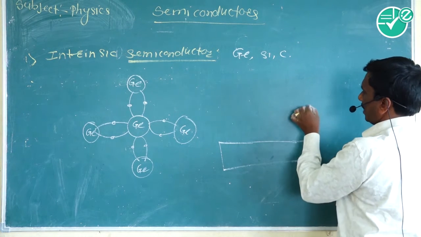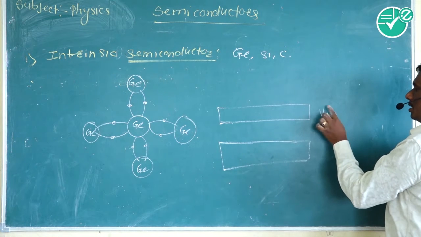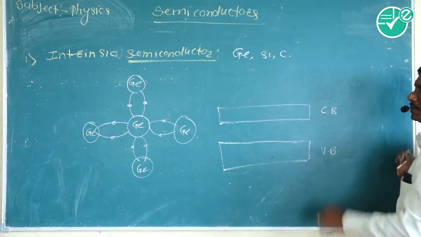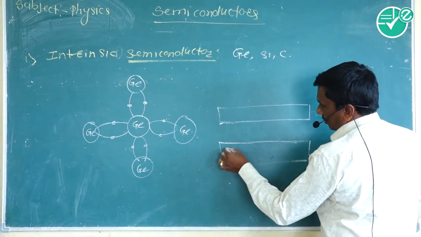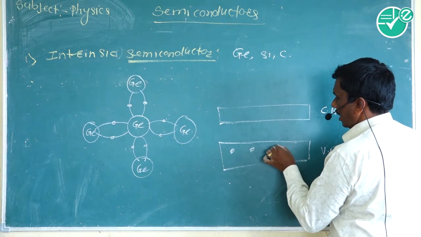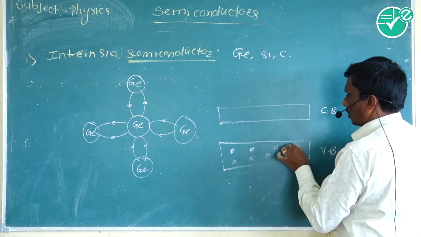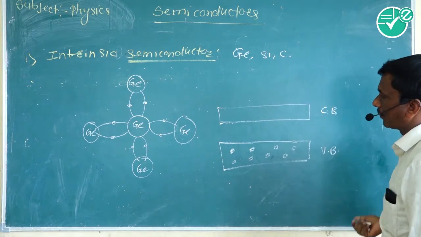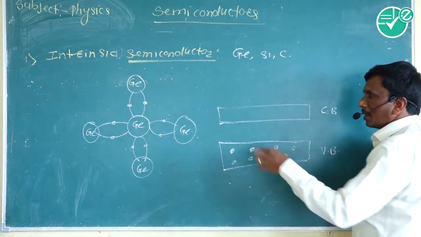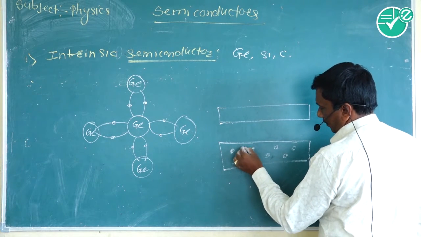Suppose this is the conduction band and this is the valence band. The valence band is fulfilled with electrons and the conduction band is empty. But when we apply heat at room temperature, some bonds break and there is a creation of electron-hole pairs.